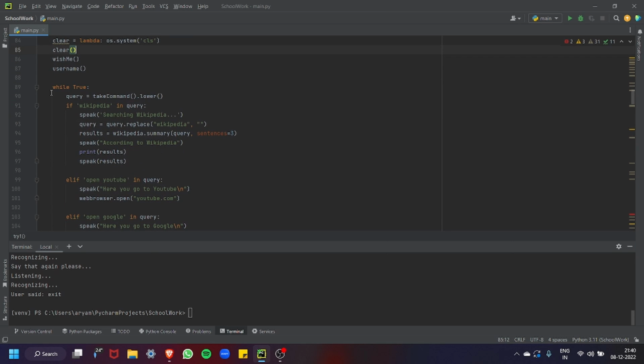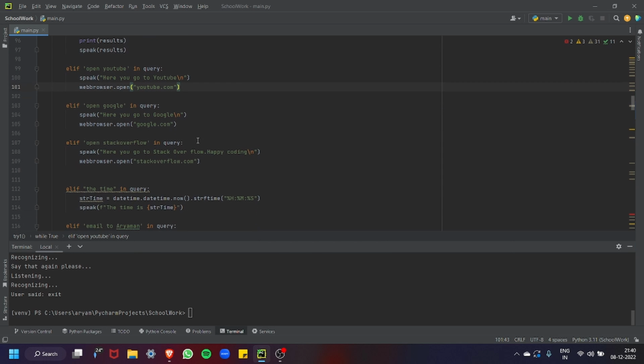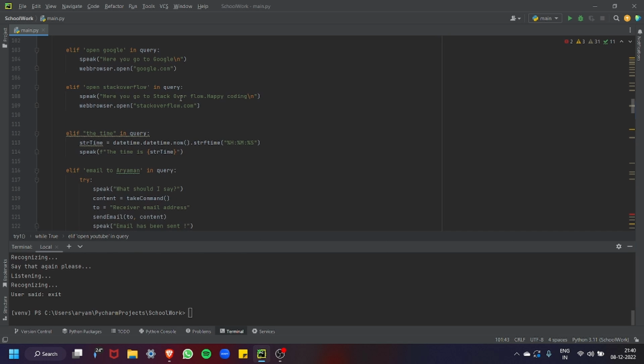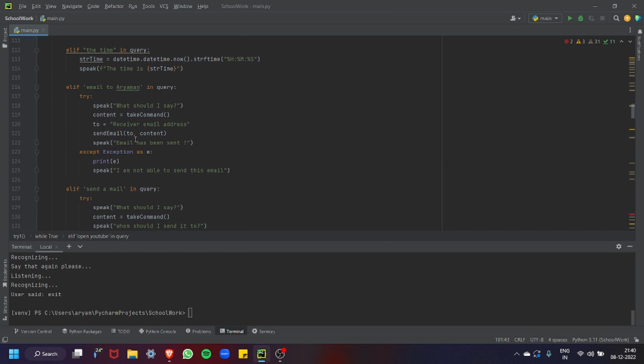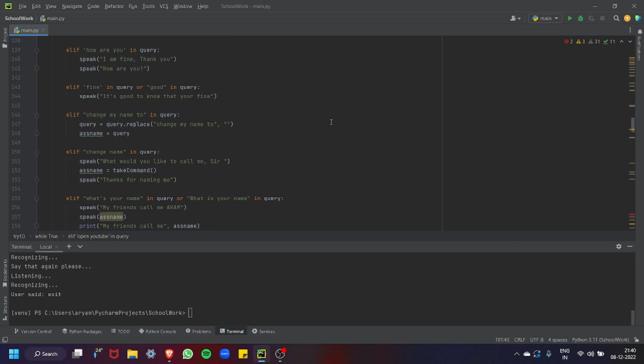So from here you can tell it to search something on Wikipedia, and it will output the first 3 sentences from Wikipedia, like we just saw for oranges, or you can search anything else. If you tell it to open YouTube, it will open YouTube. Same with Google or Stack Overflow in case you are having some coding problems. You can ask it to tell the time, or mail to somebody.